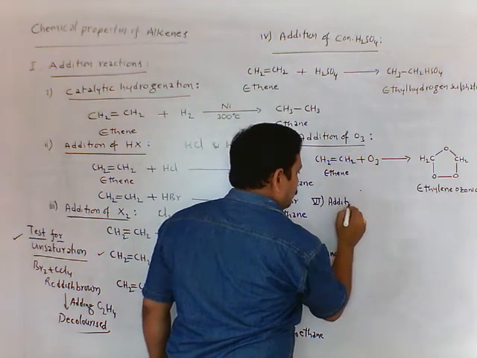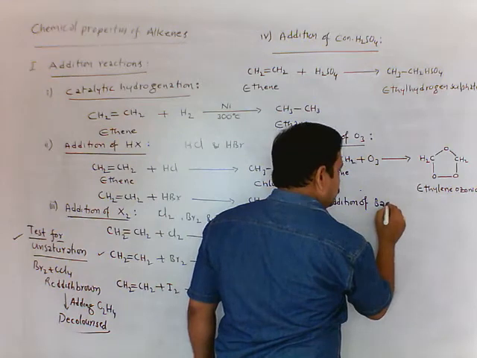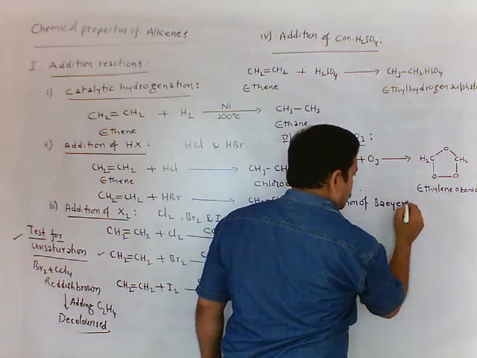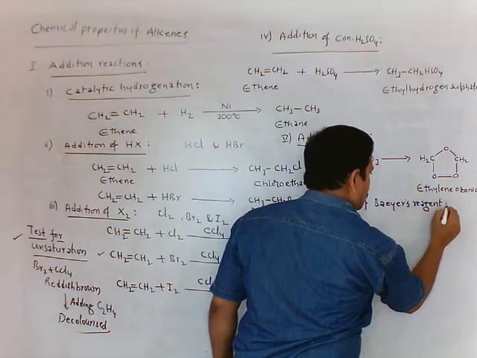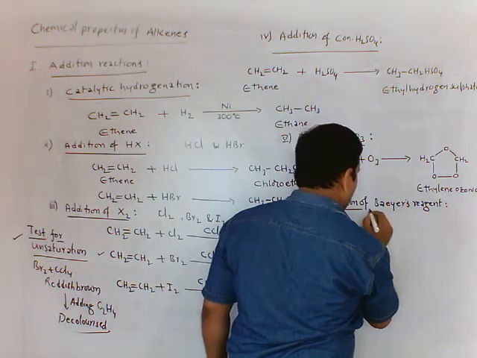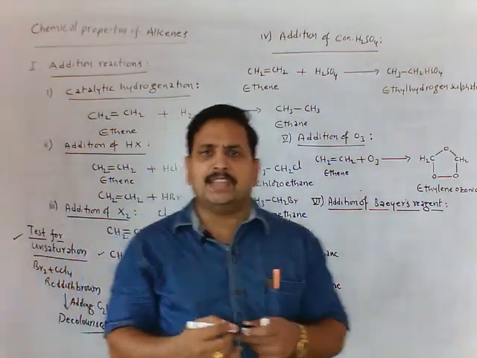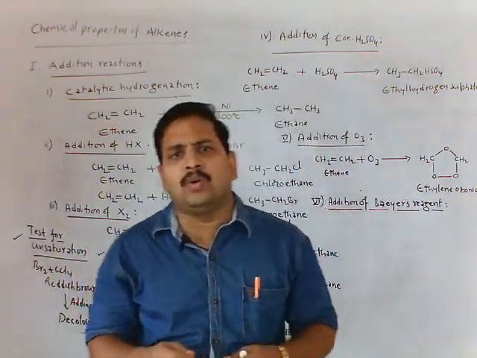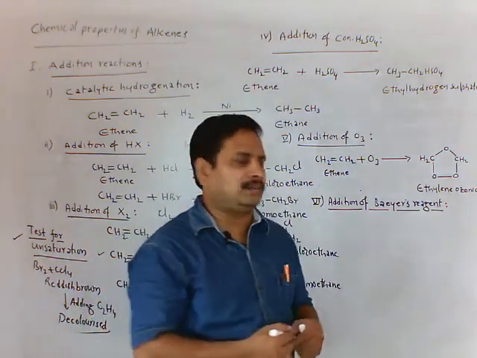And the sixth reaction is addition of Bayer's reagent. In this, Bayer's reagent is very cold dilute alkaline potassium permanganate.